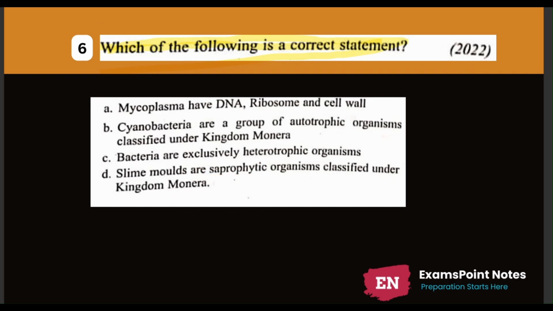So only option B is the correct and the rest of the statements are incorrect. Mycoplasma is a bacterium that lacks cell wall, cyanobacteria are photosynthetic bacteria classified under kingdom Monera. Hence the answer of this question is option number B.